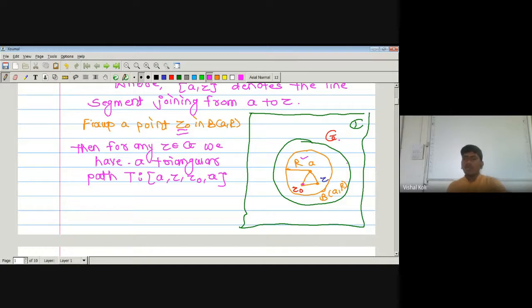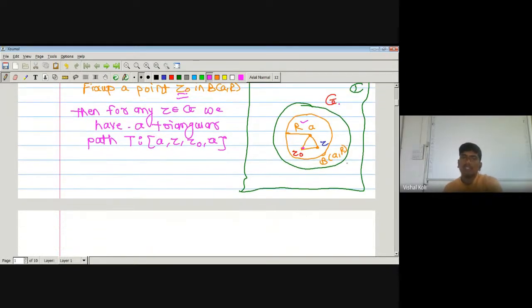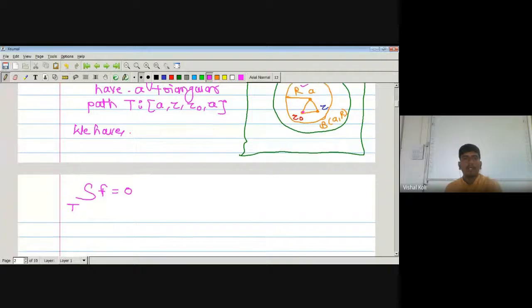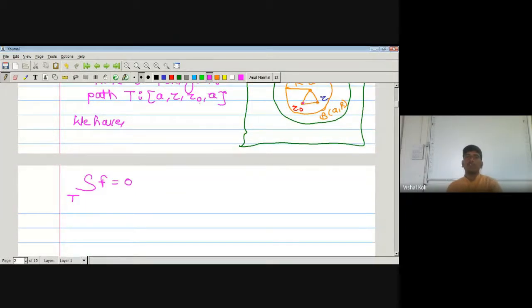Okay. Now we will take the integration over this closed path T. Since the integration over the closed path T is equal to 0, that is, the integration over this closed triangular path T of the function f is equal to 0. Our triangular path is nothing but A to Z, Z to Z0, and Z0 to A.